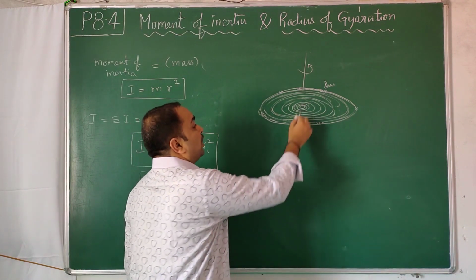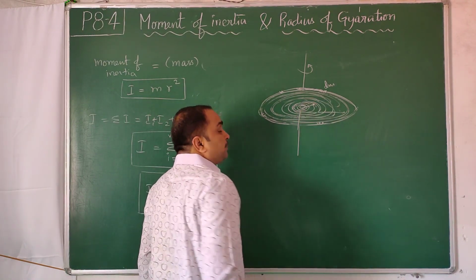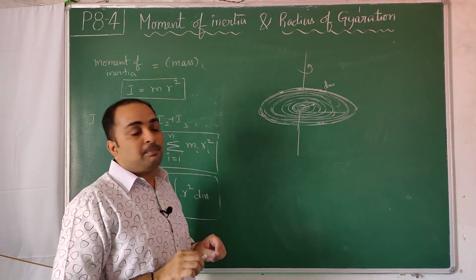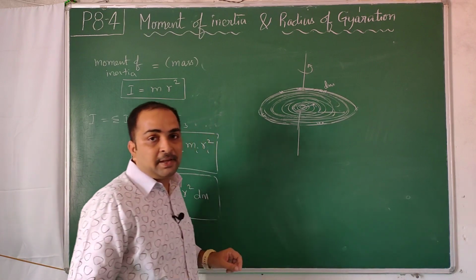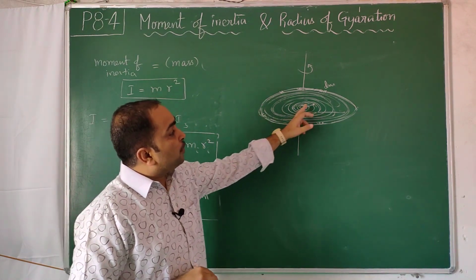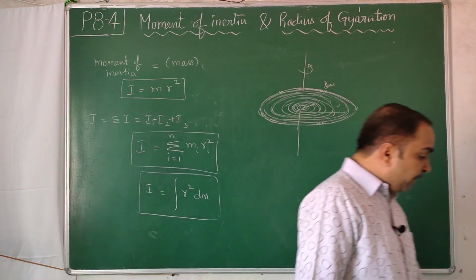In that case, one mass is kept nearby, one mass is kept far away. So you have to take one chopped mass, and that strip mass you should know. That strip mass will be nothing but the ring of that length, circumference. Using that we can integrate from 0 to r. So those formulas, we will remember as a memory table.